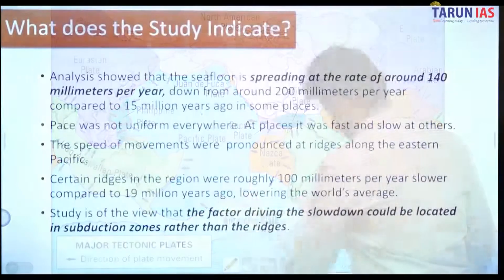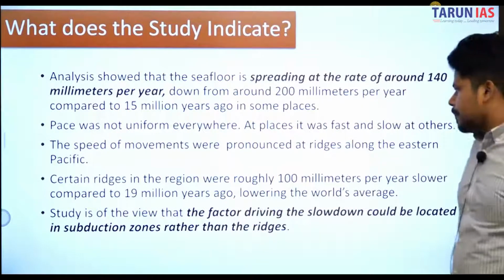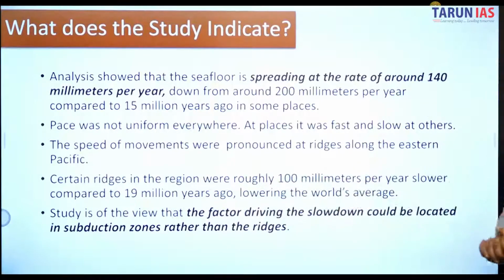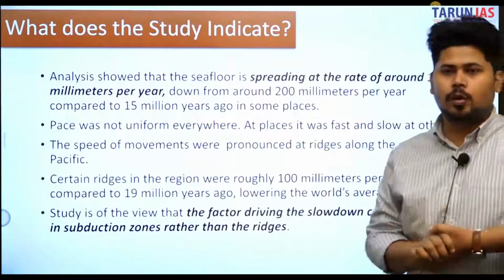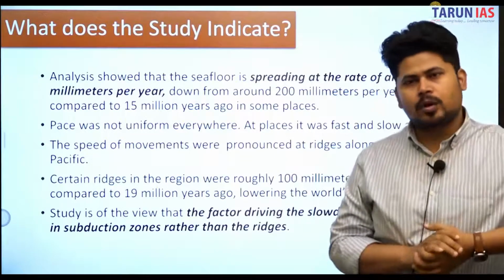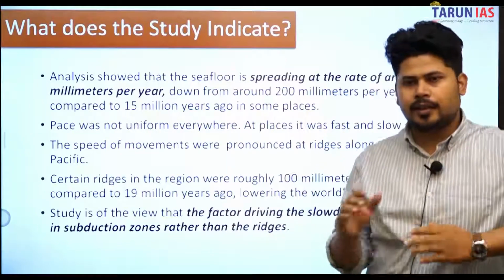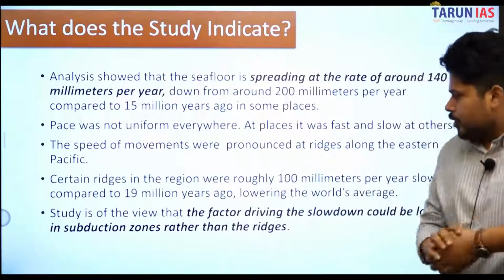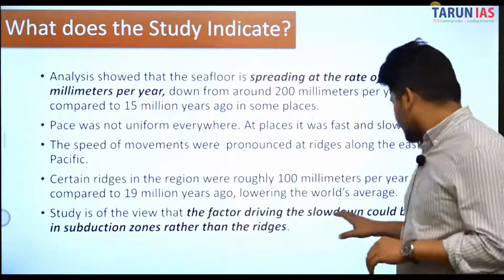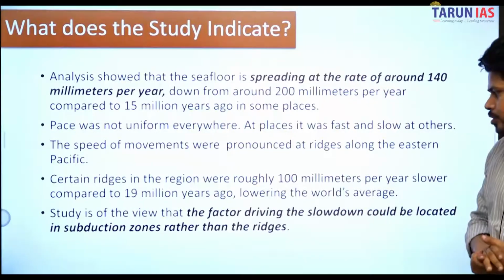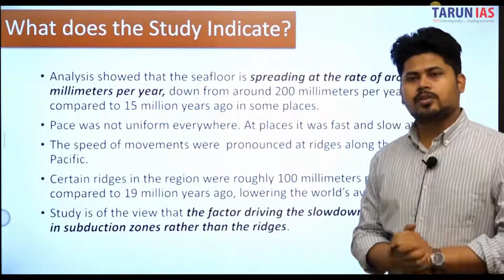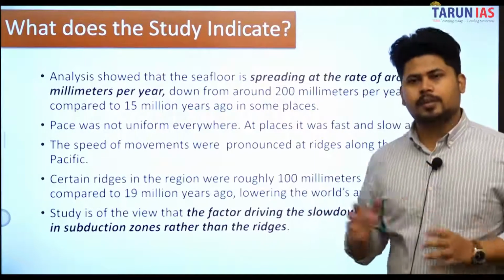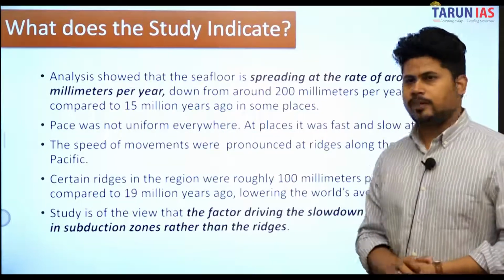Certain ridges in the region were roughly 100 millimeters per year slower compared to 19 million years ago. That means the speed of movement of all these continental plates was not the same. Somewhere more, somewhere less. The study is of the view that the factor driving the slowdown could be located in subduction zones rather than the ridges. Now what subduction zones and divergent plates are, that is what we are going to have a look at.